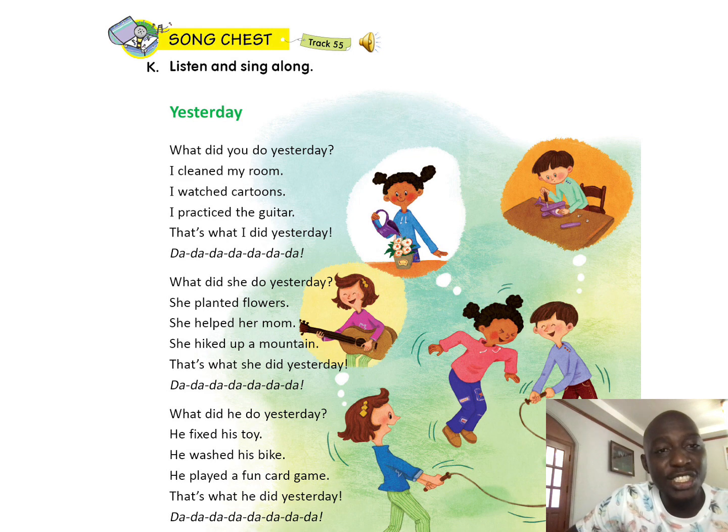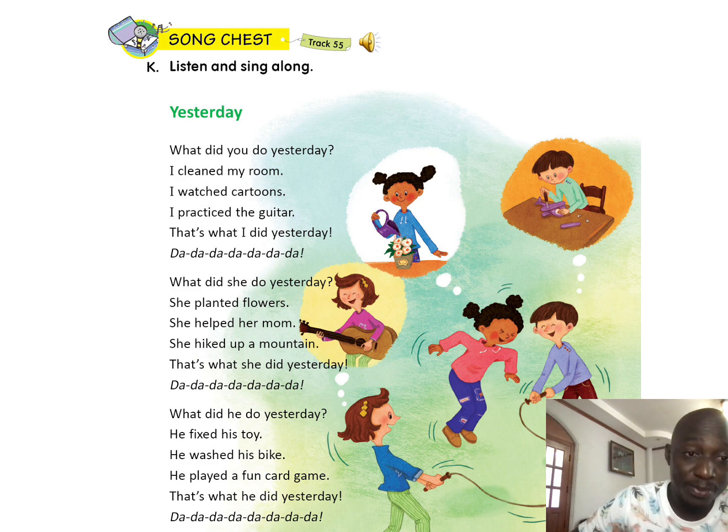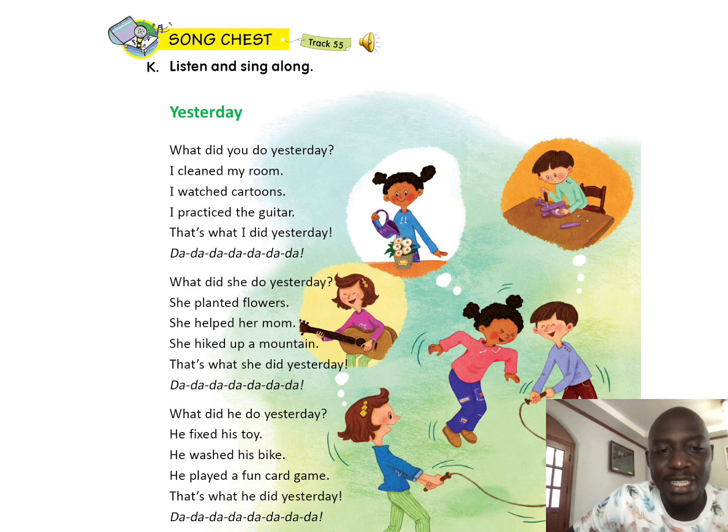Then, what did she do yesterday? Now we are talking about another person who is a girl. What did she do yesterday? She planted flowers. She helped her mom. She hiked up a mountain. That's what she did yesterday. Okay? She planted flowers. She helped her mom. She hiked a mountain. That's what she did yesterday.